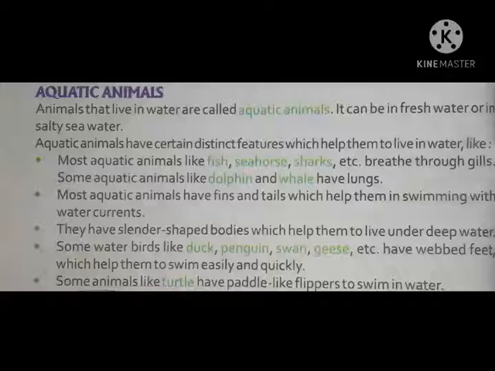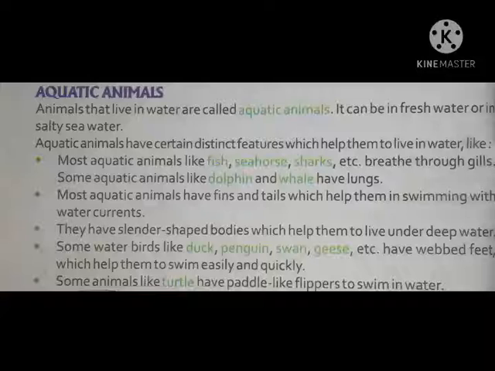Most aquatic animals like fish, seahorse, sharks, etc. breathe through gills. So for the breathing process, these aquatic animals use gills. Some aquatic animals like dolphin and whale have lungs.